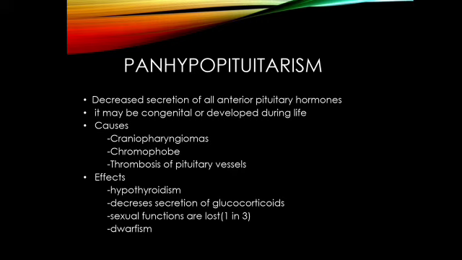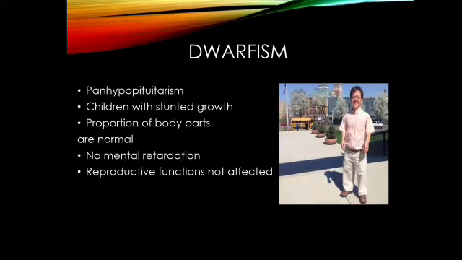Okay, the general effects of panhypopituitarism are hypothyroidism, decreased secretion of glucocorticoids, loss of sexual functions, and dwarfism. Here all these things are related to one hormone each. Whenever the TSH level decreases, it causes hypothyroidism. Whenever the secretion of ACTH decreases, it causes decreased secretion of glucocorticoids. When gonadotrophin is affected, sexual functions are lost, and when growth hormone is affected, it results in dwarfism. Dwarfism is mainly caused by panhypopituitarism.